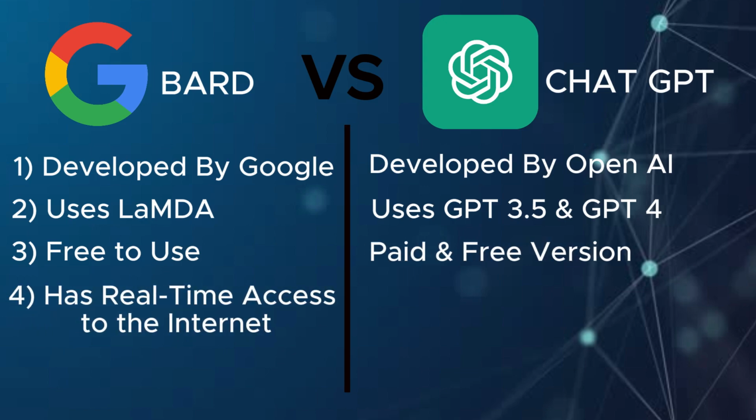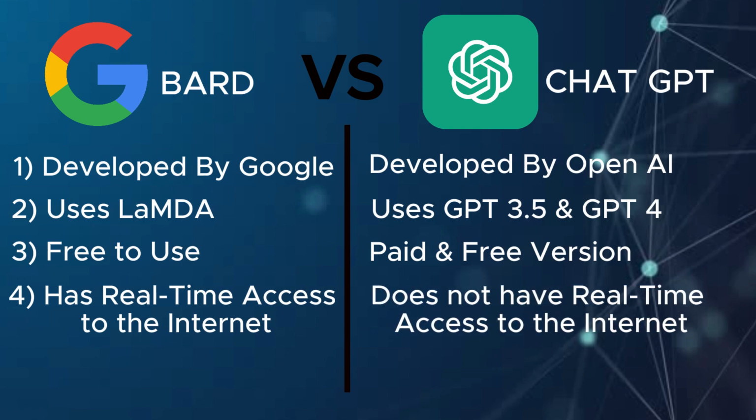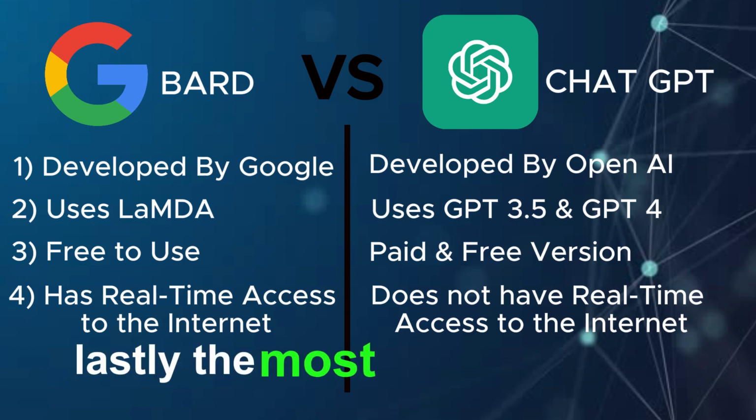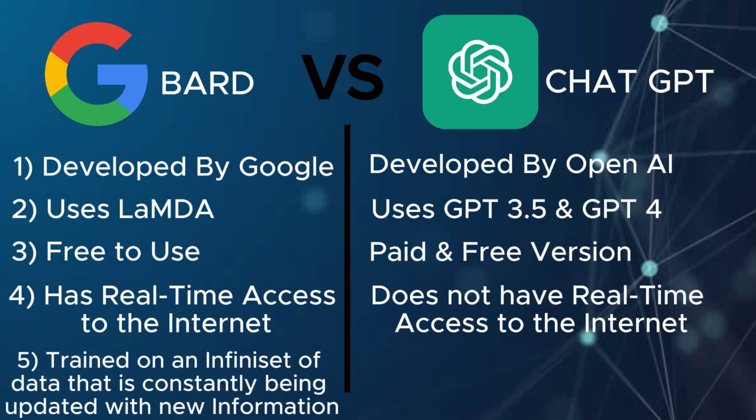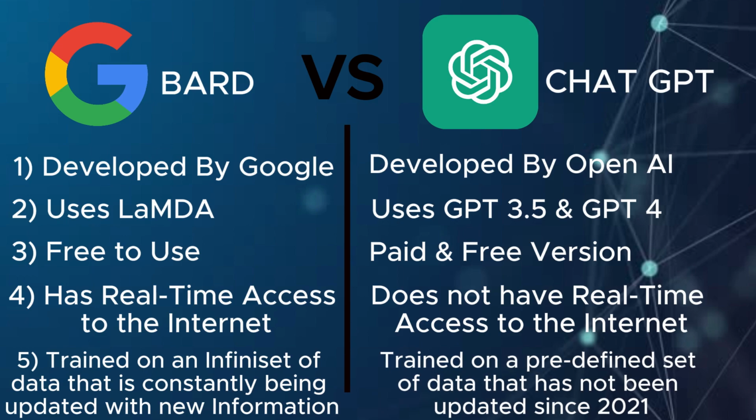Number 4, Bard has real-time access to the internet, whereas ChatGPT does not have real-time access to the internet. Lastly, the most important of all, Bard is trained on an infinite set of data that is constantly being updated with new information, whereas ChatGPT is trained on a predefined set that has not been updated since 2021.